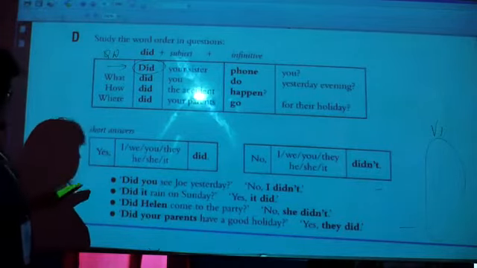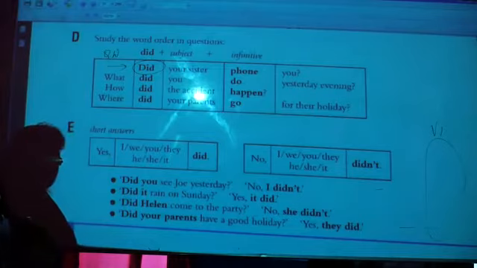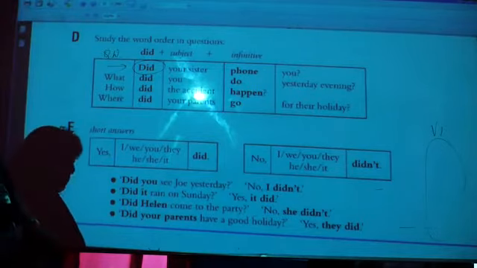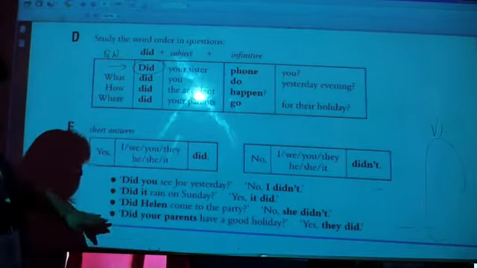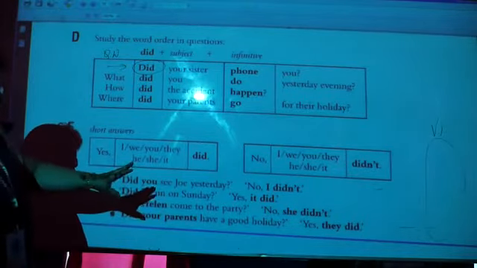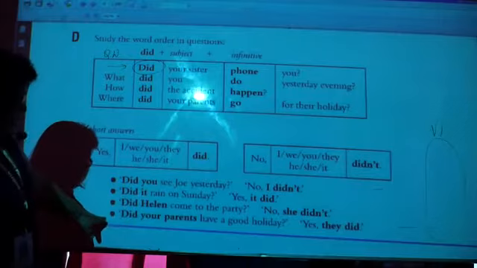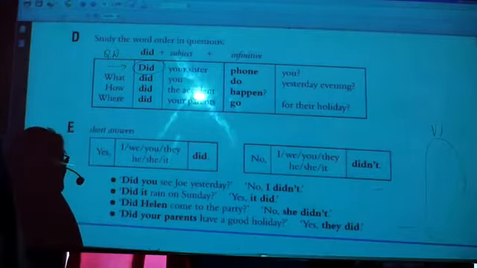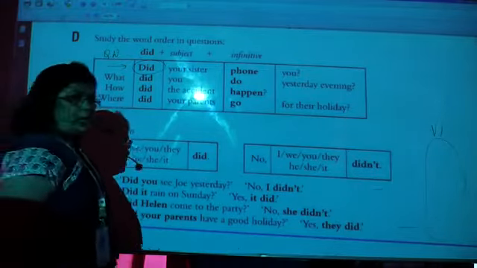So just look at this. Short answers. Did you see Joe yesterday? No, I didn't. Did it rain on Sunday? Yes, it did. Did Helen come to the party? No, she didn't. Did your parents have a good holiday? Yes, they did. So these are all short answers.